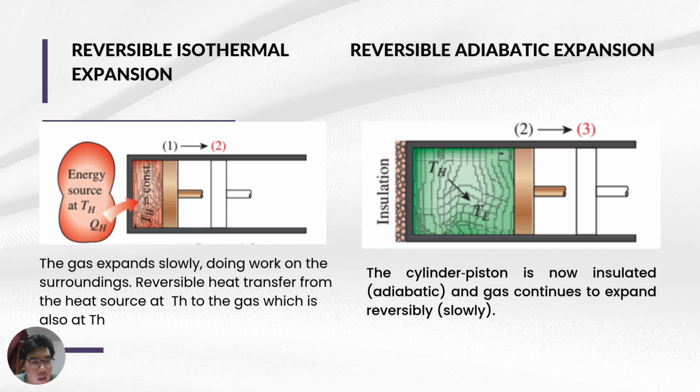First, we have reversible isothermal expansion. The gas expands slowly, doing work on the surroundings. Reversible heat transfer from the heat source TH to the gas, which is also at TH. And then for reversible adiabatic expansion, the cylinder piston is now insulated and the gas continues to expand reversibly and slowly. So the gas is doing work on the surroundings, and as a result of expansion of the gas, the temperature is reduced from TH to TL. The piston is assumed to be frictionless and the process to be quasi-equilibrium, so the process is reversible as well as adiabatic.